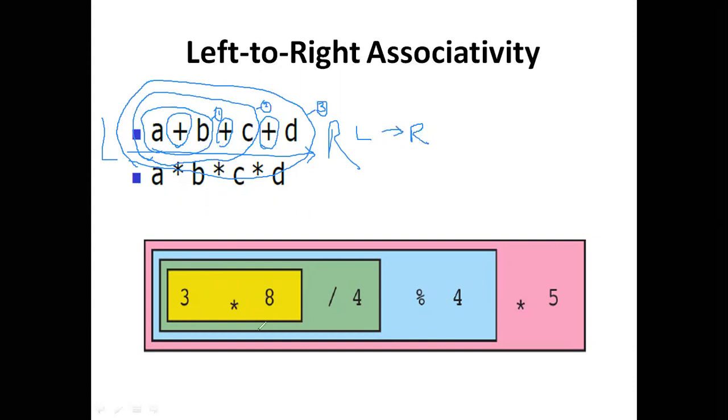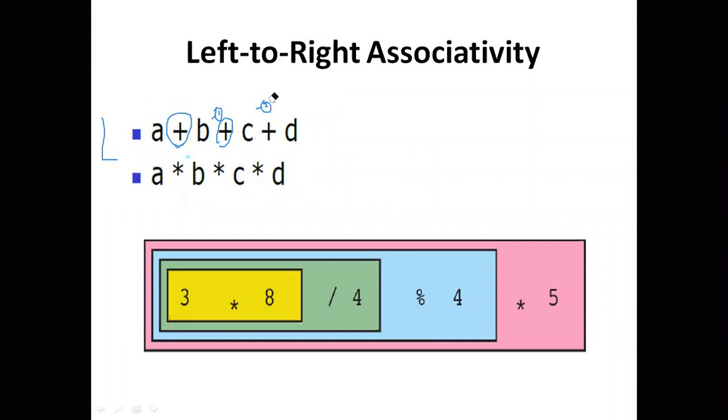Depending on the operator type, the associativity is going to be dependent. Here we have the same priorities: a plus b plus c plus d. Everywhere we are using the plus operator. Then the system first evaluates a plus b. After that, the a plus b result value is added to c. After that, the a plus b plus c result value is added to d.